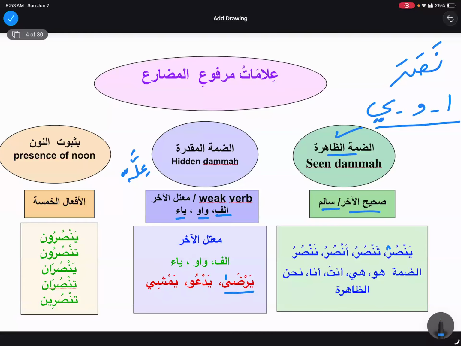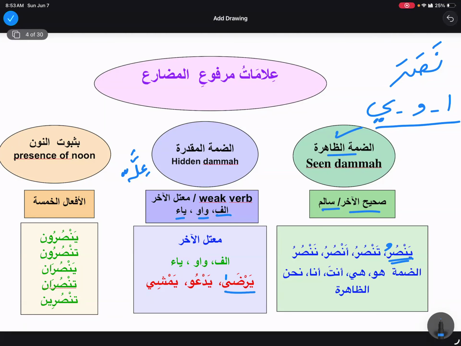So yarda has an alif maksura, and alif maksura cannot take any haraka. So if I say yarda, you're going to say fi'lun mudari'un marfu'un bidammatil muqaddara. If I say yansuru, you're going to say fi'lun mudari'un marfu'un bidammatiz zahira, because I can see this dhamma.